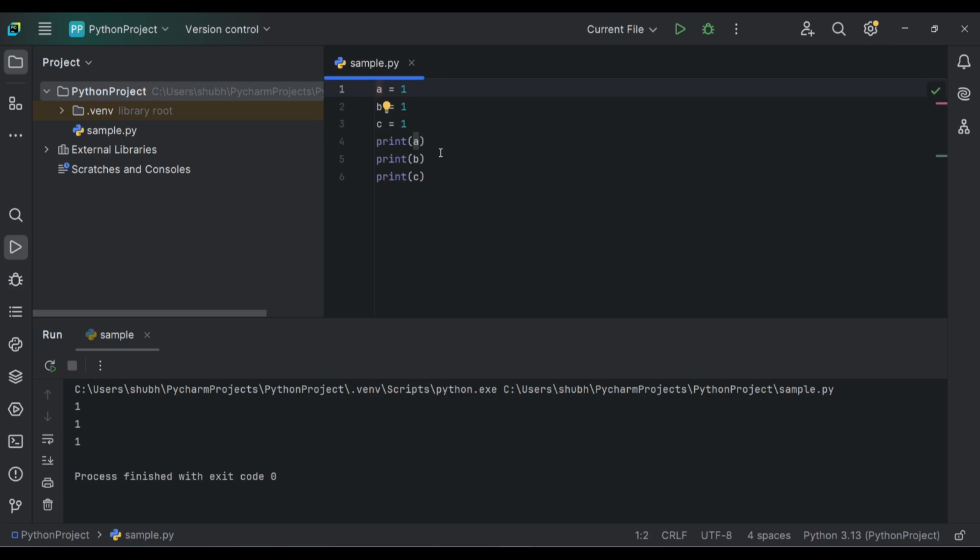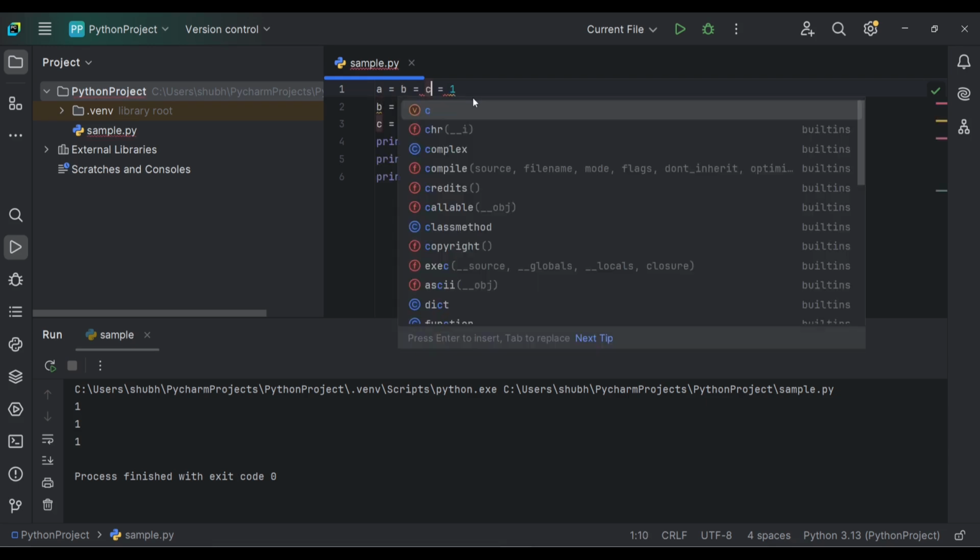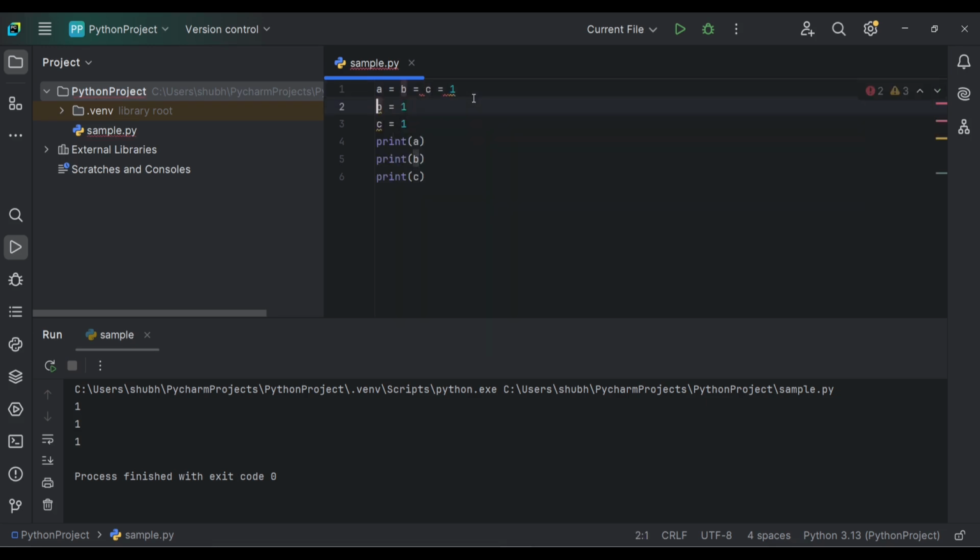Now if we want to assign values to all three variables in a single statement, then we can write a equals b equals c equals 1. We can remove the other lines, and let's run the program and check the output. So here we can see the values are assigned to all three variables.